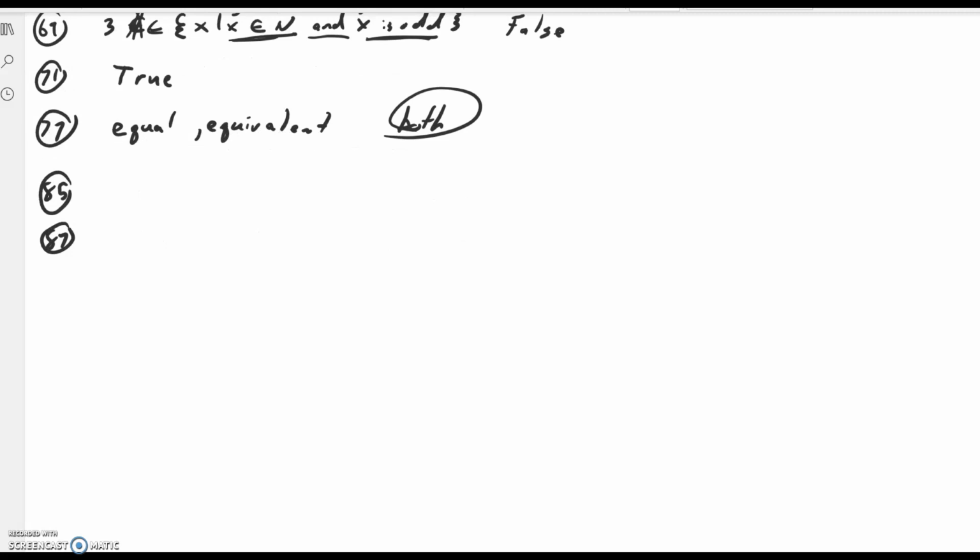In problem 85, J.K. Rowling has written 7 Harry Potter books. That answers the question, how many books did she write? So that's a cardinal kind of number. A cardinal kind of number answers the question, how many? If a set has 4 elements, you can say it has 4 elements, and that's a cardinal number of the set. Problem 87, Lincoln was the 16th president. That just tells you where he is in the list of presidents. That's a relationship kind of thing, and it's describing the relative position of him to other presidents, and so that's an ordinal number.